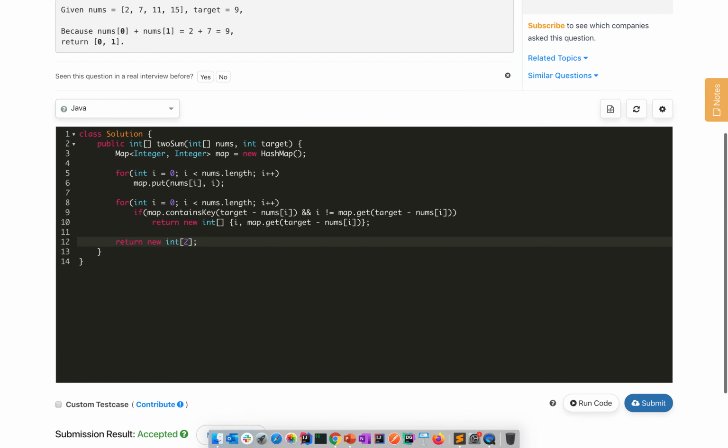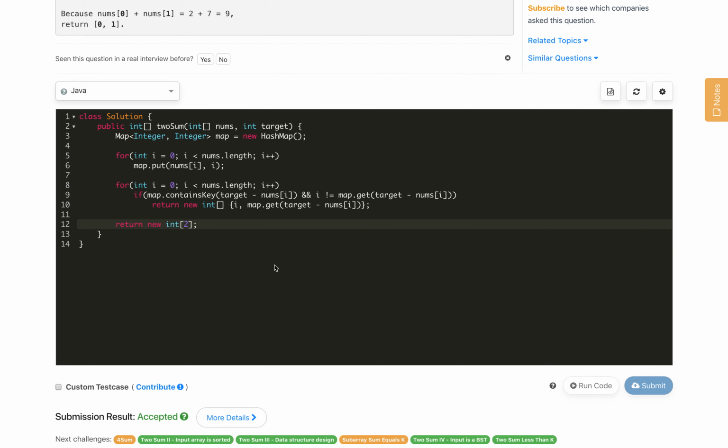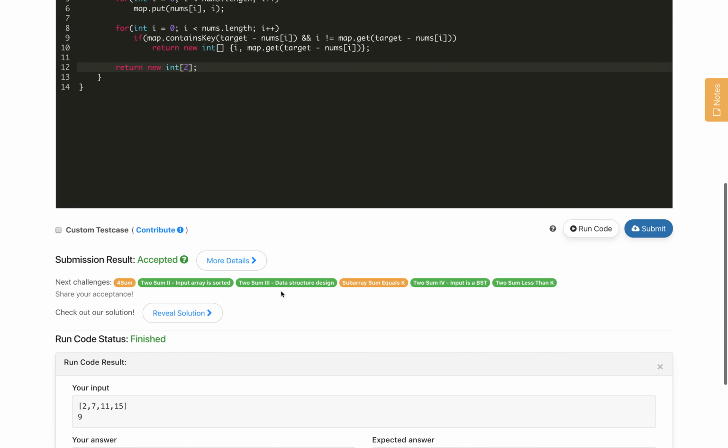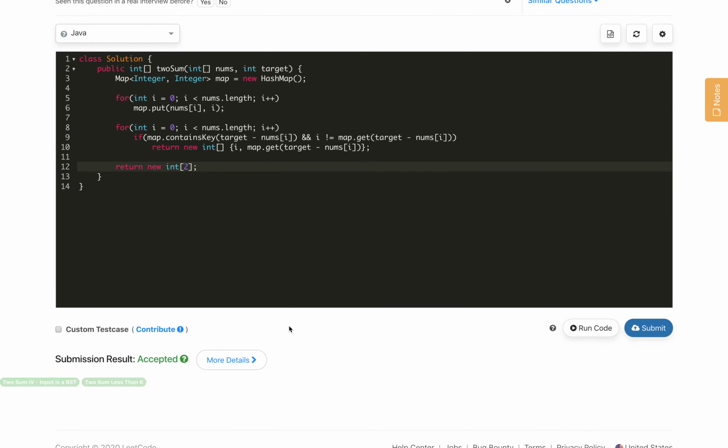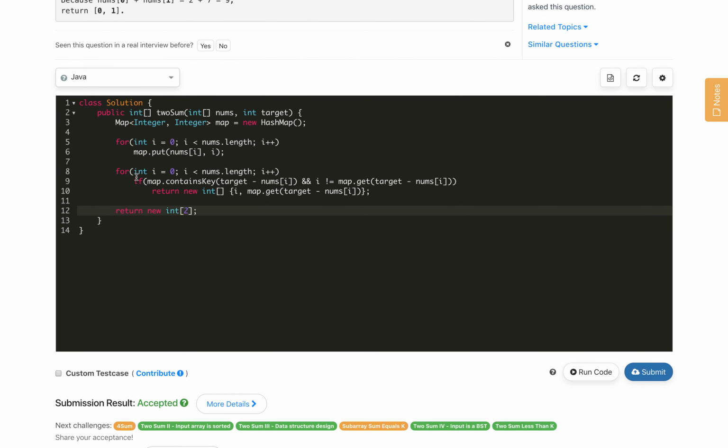So let's compile our two-pass solution. It is compiled, and let's submit it, and it is accepted. So what is the time complexity of this?